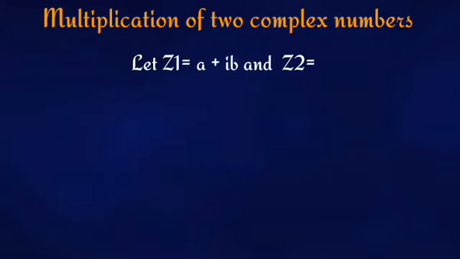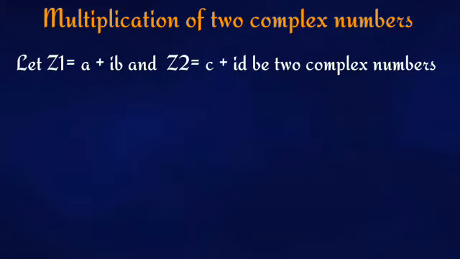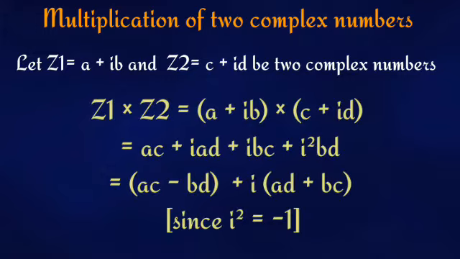Now for the multiplication of two complex numbers, we will multiply them like a multiplication of two binomials. That is, if one complex number is a plus ib and another complex number is c plus id, we will multiply them like binomials. a will be multiplied to c and a will be multiplied to id, ib will be multiplied to c and ib will be multiplied to id. So as a result, we will get ac plus i into (ad plus bc) plus i square into bd.